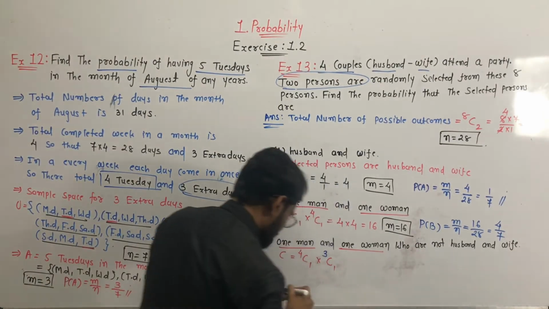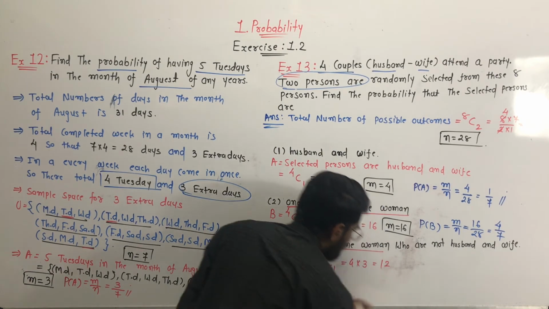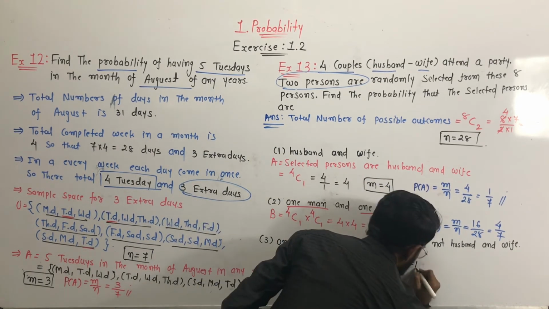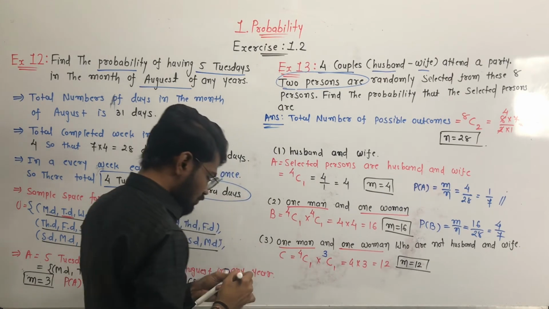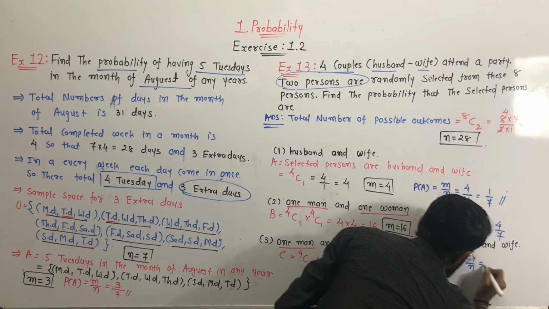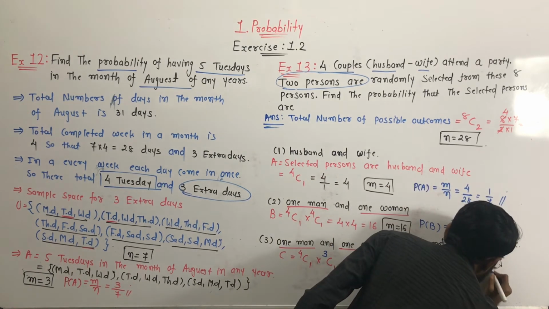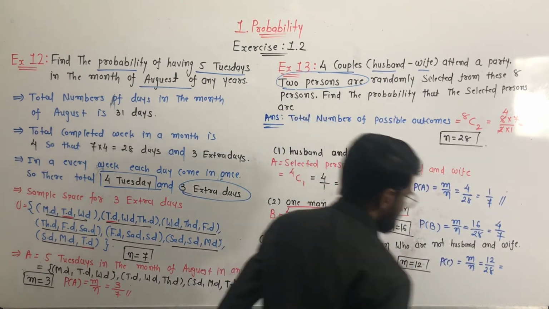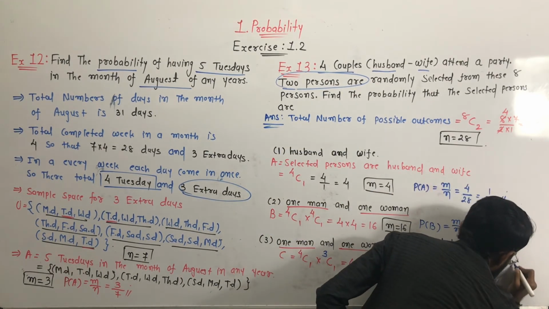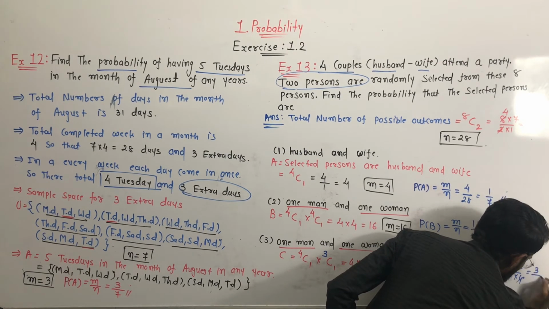Okay, now it is equal to 4C1 is equal to 4 and 3C1 is equal to 3, so it is equal to 12. Yes, so the number of favorable outcomes M is 12. Okay, now we have to find the probability of event C. P of C is equal to M by N. M is equal to 12 and N is equal to 28. Okay, so dividing by 4, 12 by 28 becomes 3 by 7. So it is 3 by 7.